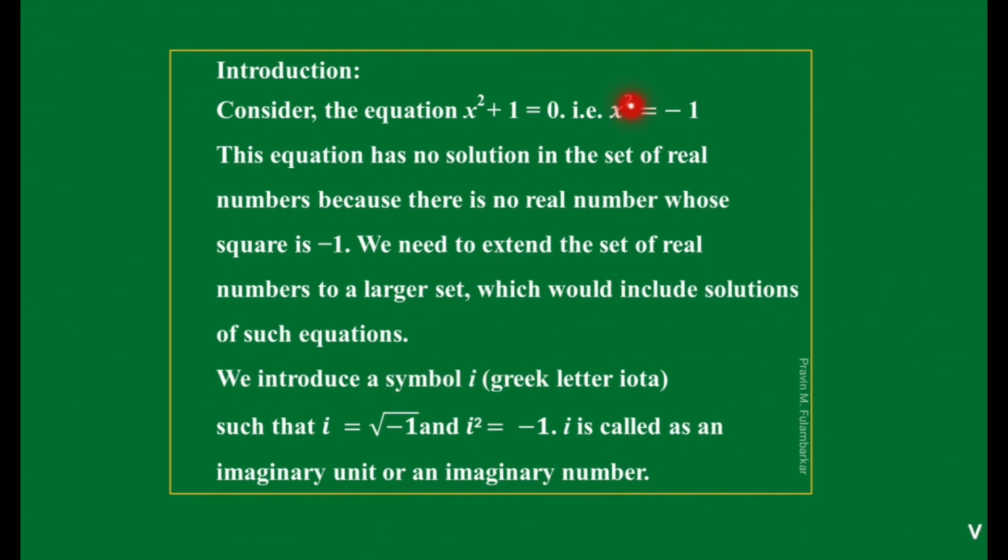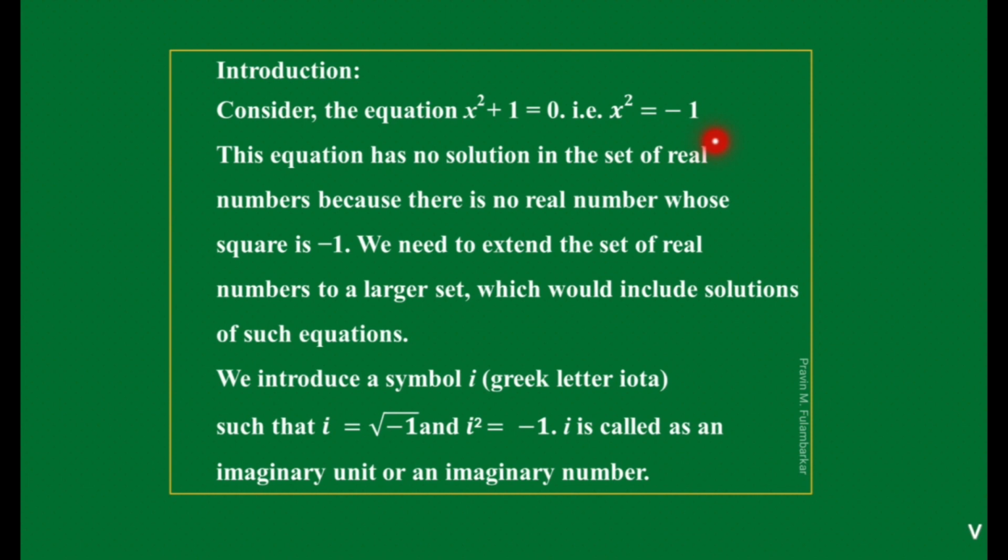So we require a set which includes the solution of this equation. We introduce a symbol, that is i, which we read as iota, the Greek letter iota, but for our convenience we pronounce it as i, such that i equals the square root of minus 1. So here, if we take the square root on both sides of x squared equals minus 1, the square and square root get cancelled, so we get x equals the square root of minus 1.